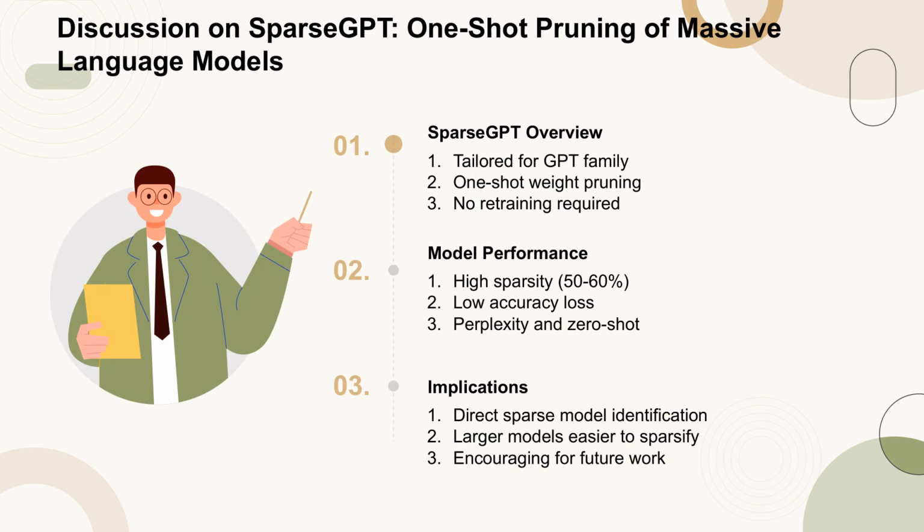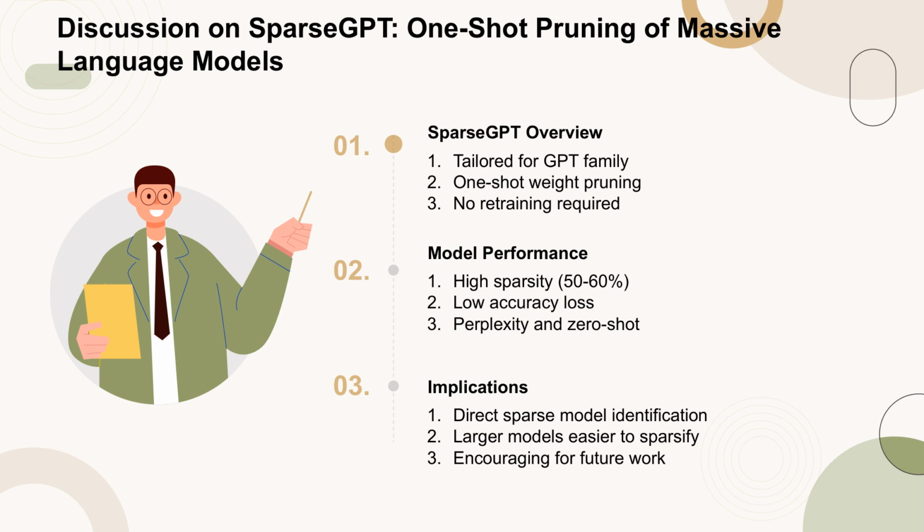SparseGPT is a method specifically designed for the GPT family of massive language models. It enables one-shot weight pruning without the need for retraining. The results indicate that models like OPT-175B and BLOOM-176B can achieve high sparsity levels of 50 to 60%, reducing over 100 billion weights, with minimal loss in accuracy, as measured by perplexity and zero-shot performance.